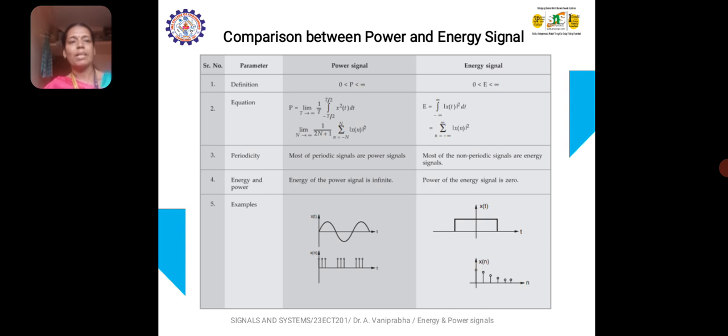So if the given signal is graphical in nature, please observe the signal first and try to understand whether it is periodic or non-periodic, finite or infinite. Then we can easily identify the answer and verify whether the answer is correct or not using the formula.